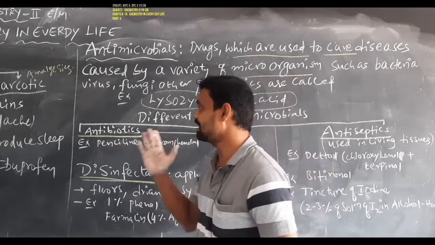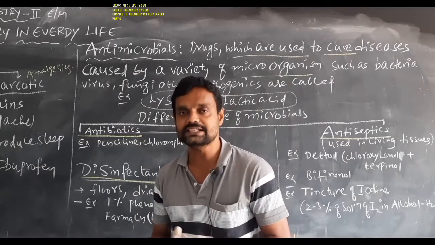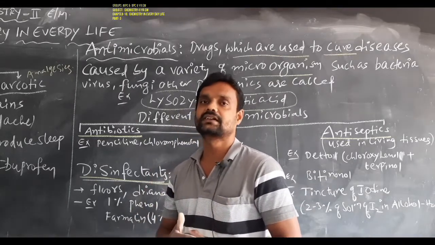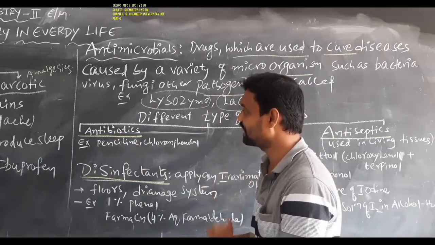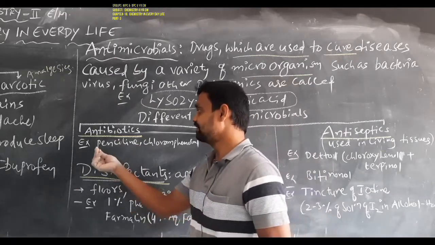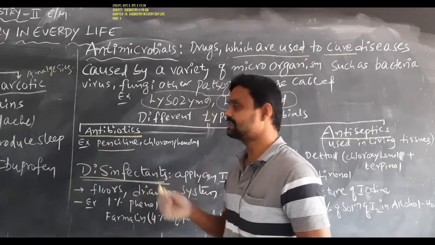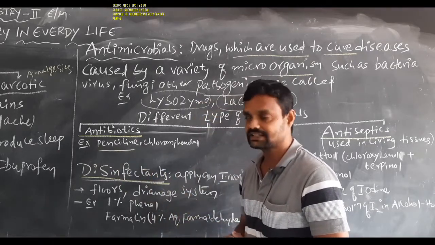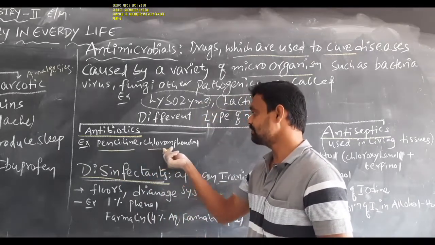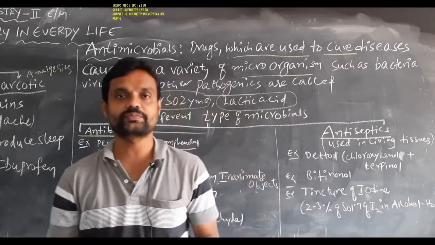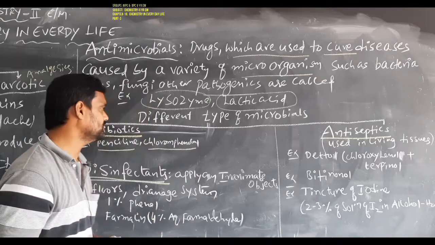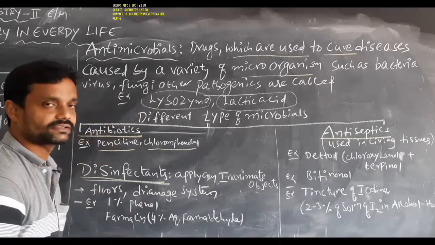That is the meaning of antibiotics. Well-known examples for antibiotics are penicillin, okay students, and chloramphenicol.